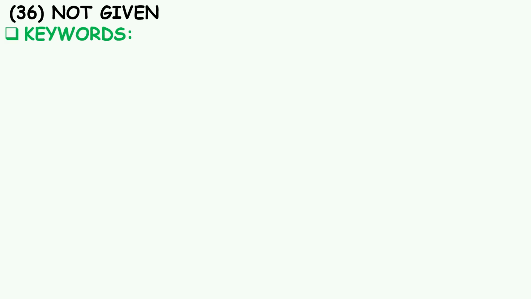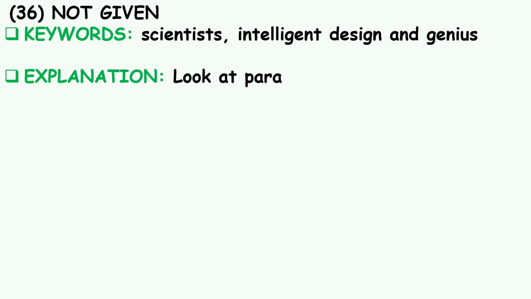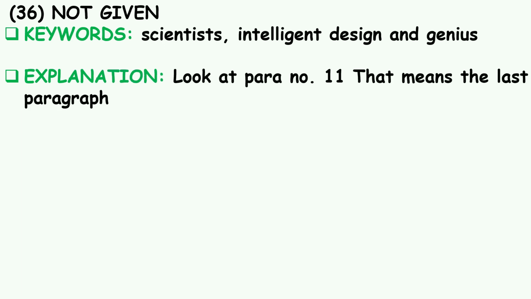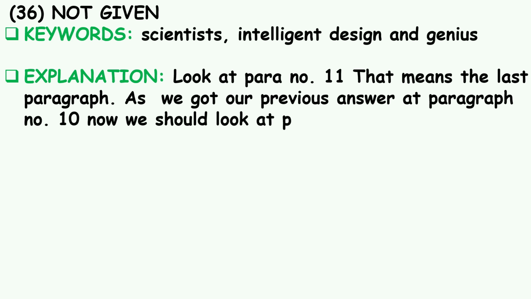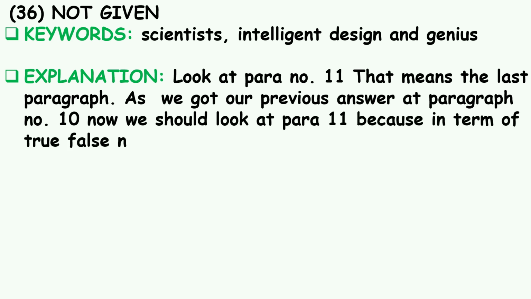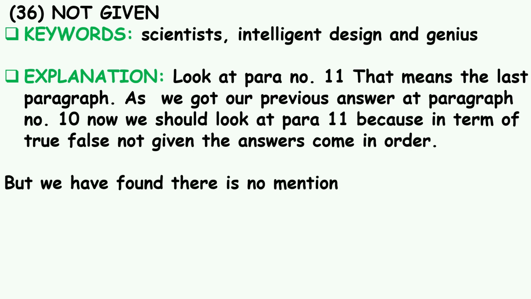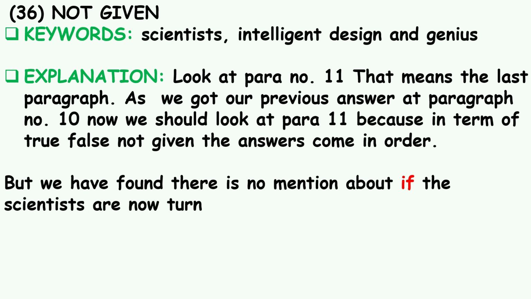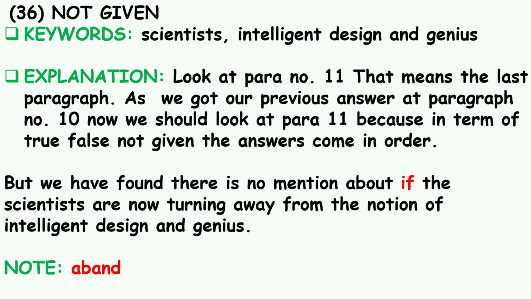Now question number 36, not given. Keywords are scientists, intelligent, design and genius. Explanation, look at paragraph number 11, that means the last paragraph. As we got our previous answer at paragraph number 10, now we should look at paragraph number 11 because in true false not given, the answers come in order. But we have found there is no mention about if the scientists are now turning away from the notion of intelligent design and genius. Here they only mentioned time, and abandoning means turning away.